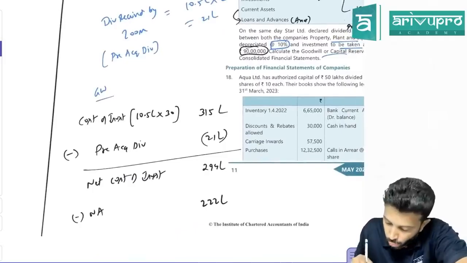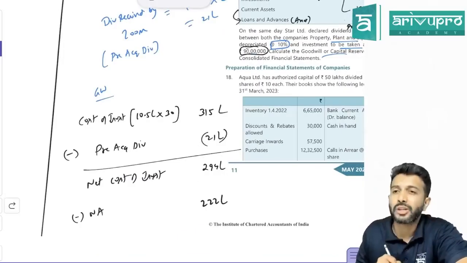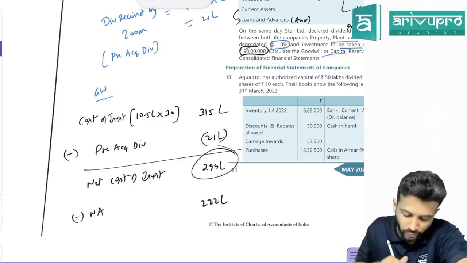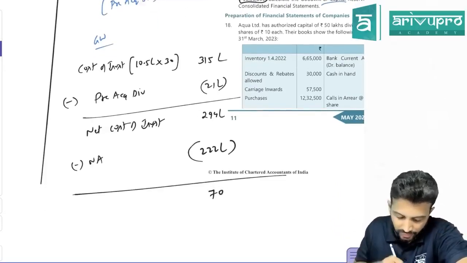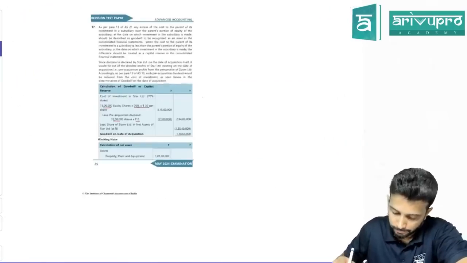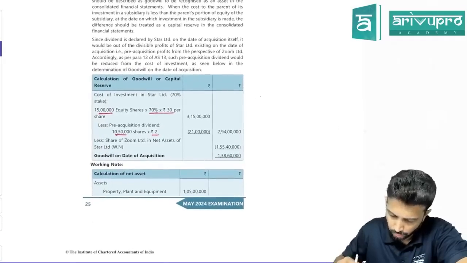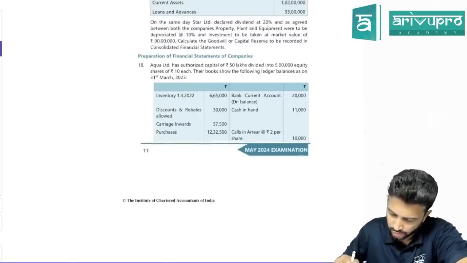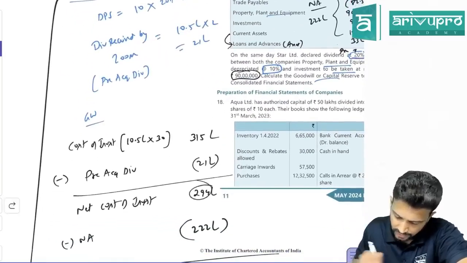Correct? Sir, you paid 294, but net asset is only worth how much? Worth is 222, but you paid 294. That means you're paying more. How much more you paid? 72 lakhs. That means what is that? Goodwill. Hey, some calculation went wrong? Here they're saying something more. 294 they're saying. This is right. Net asset they're saying it is wrong? We got 294 only, no? Yeah, this is right. Net asset, I think they are saying wrong.